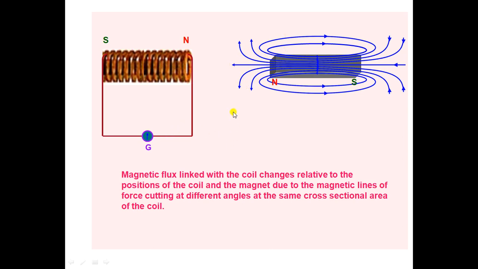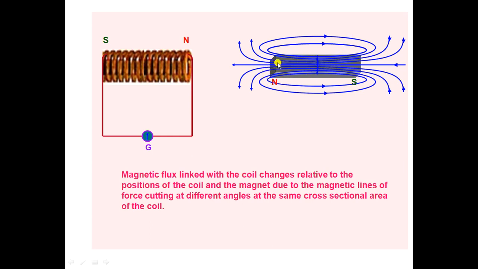Therefore, the magnetic flux linked with the coil changes relative to the positions of the coil and the magnet, due to the magnetic lines of force cutting at different angles at the same cross-sectional area of the coil. See here, these are the magnetic field lines present in the bar magnet.